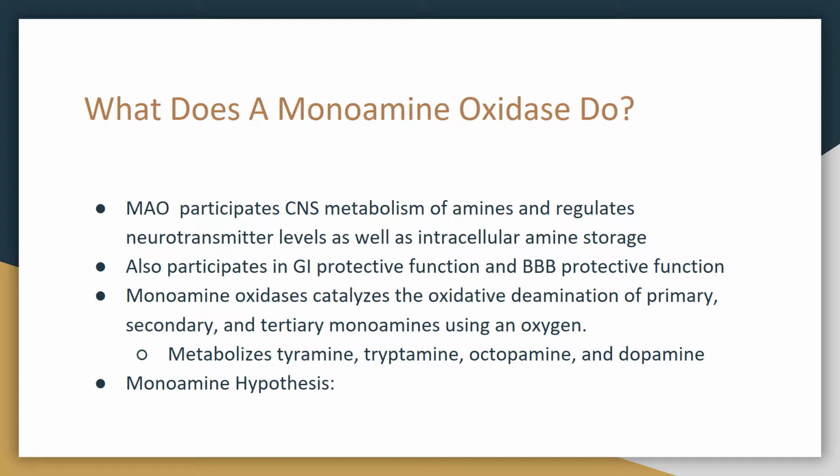Monoamine oxidase catalyzes the oxidative deamination of primary, secondary, and tertiary monoamines using oxygen. And the monoamine hypothesis: this hypothesis is that the depletion in the levels of serotonin, norepinephrine, and/or dopamine in the CNS causes depression. And studies show that monoamine levels increase immediately with antidepressant use, but maximum beneficial effects of most antidepressants are not seen for weeks.